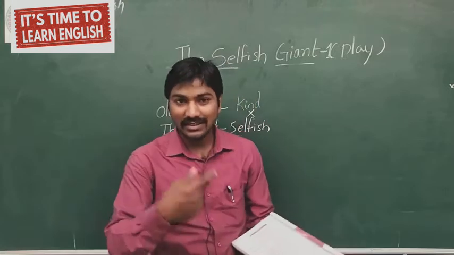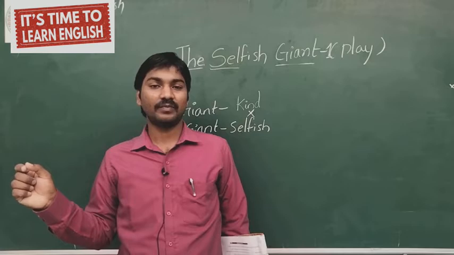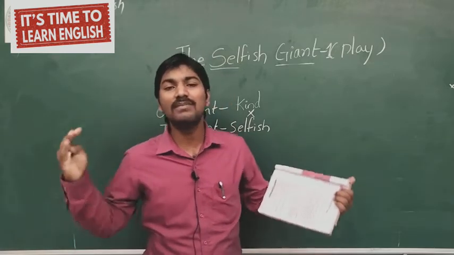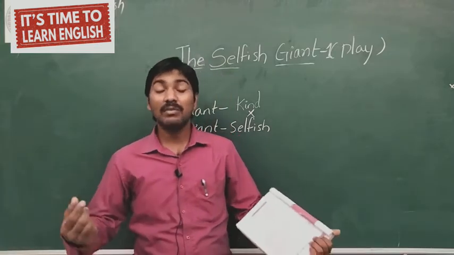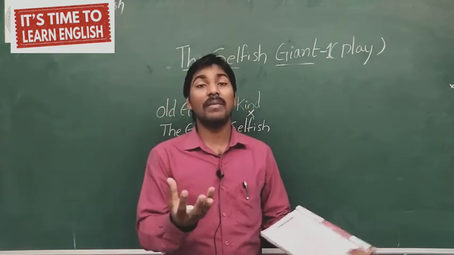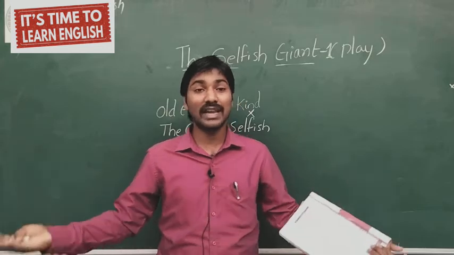So now let us explain about the garden. The garden was very, very beautiful. The old giant was saying that my garden was a very beautiful garden. It has beautiful flowers and it was blossoming beautifully. And when it blossoms, what will happen? The birds will come and they will sit on the branches of my beautiful trees in my garden.